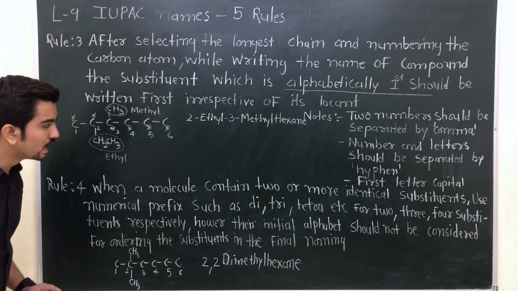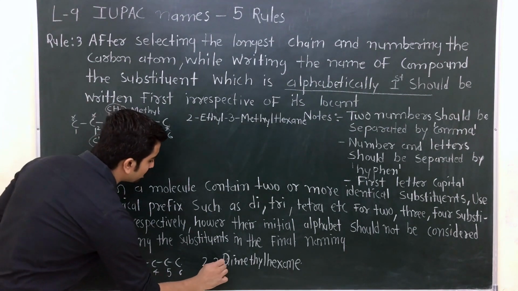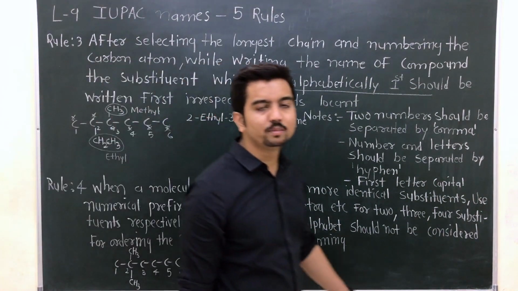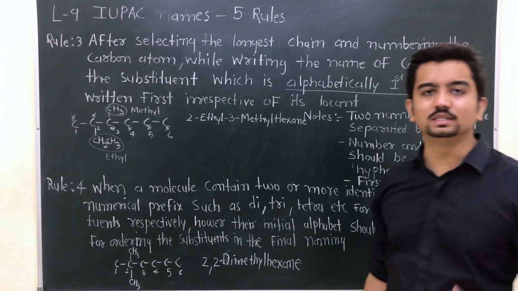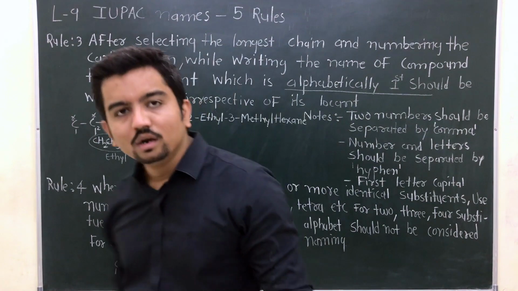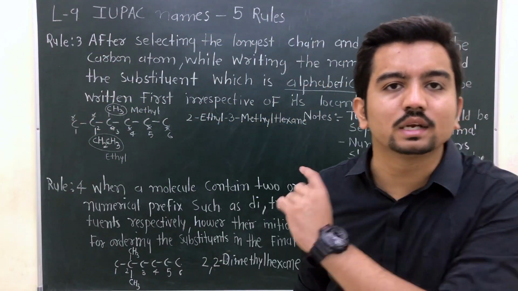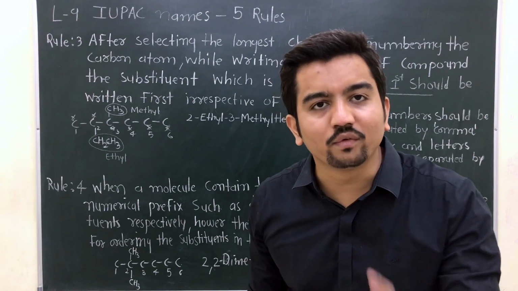Now one thing you have to remember, there is one more mistake. I'm sure you got that mistake. This number and letter should be separated by a hyphen. It should be separated by one hyphen. Is this clear? So with this your 4 rules are over. Let's complete the 5th one.